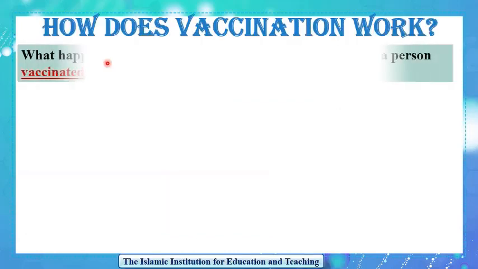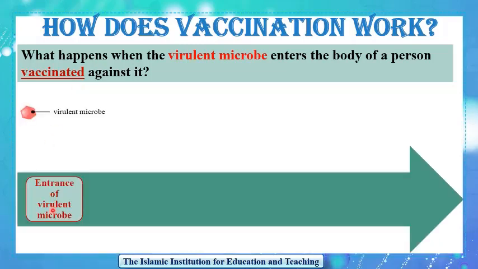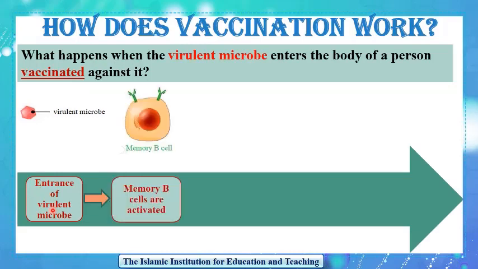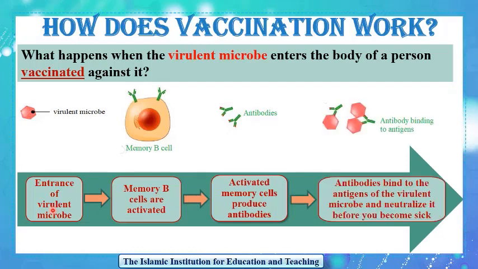How does vaccination work? What happens when the virulent microbe enters the body of a person vaccinated against it? Pay attention. Vaccinated means given an injection of the attenuated microbe. Upon the injection of the attenuated microbe, which is a vaccine, a primary immune response is induced with the formation of memory cells. So upon the entrance of the virulent microbe, the memory cells are directly activated and quickly produce antibodies. These antibodies will bind to the antigens of the virulent microbe and neutralize it before you become sick.